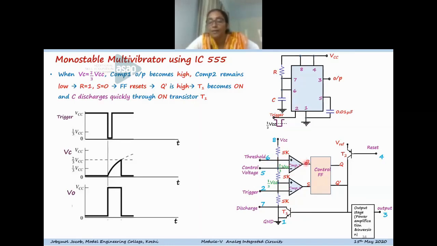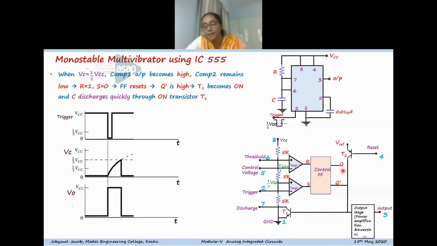That is, the reset input becomes 1, and obviously the trigger input is high, so comparator 2 remains in the low state. That is, S equal to 0 and R equal to 1, and when R is equal to 1, the flip-flop will be reset.